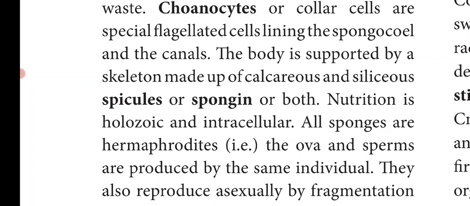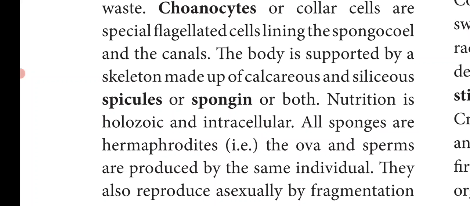And nutrition is holozoic. They take complex food substances in the form of liquid or solid, and digestion takes place inside the cell. And all sponges are hermaphrodites, that is, both the male as well as the female gametes are produced by the same individual. There is no separate male or female organism.